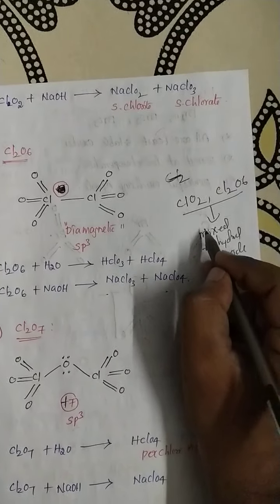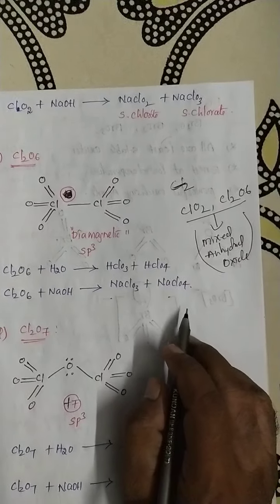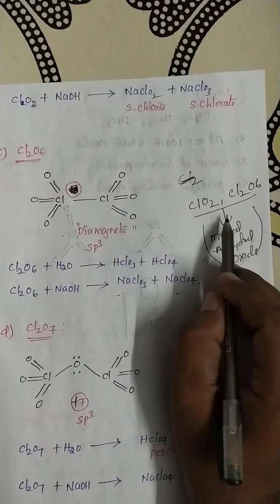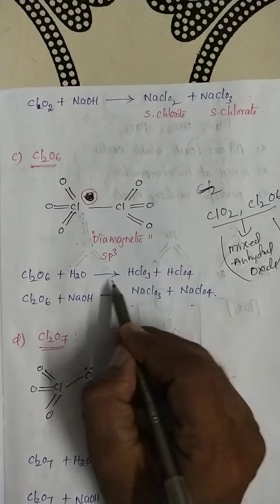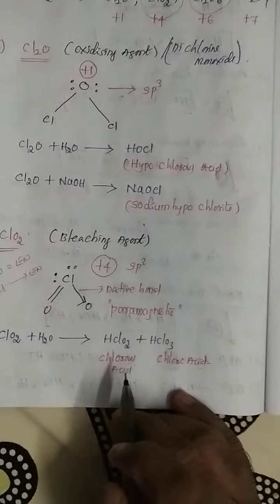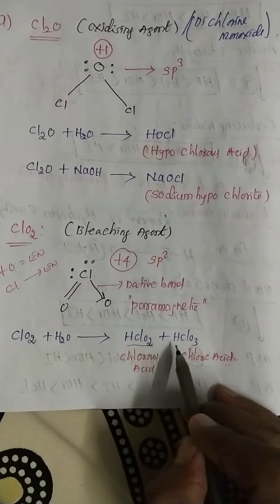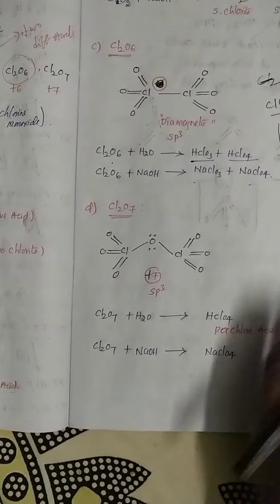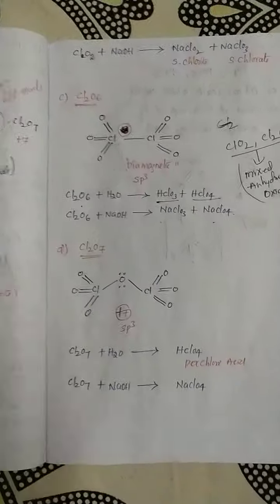Mixed anhydride oxides means they easily release two different types of acids. For example, Cl2O6, HClO3, HClO4, and ClO2, HClO2, HClO3. It's clear, right? So these are the chlorine oxides.